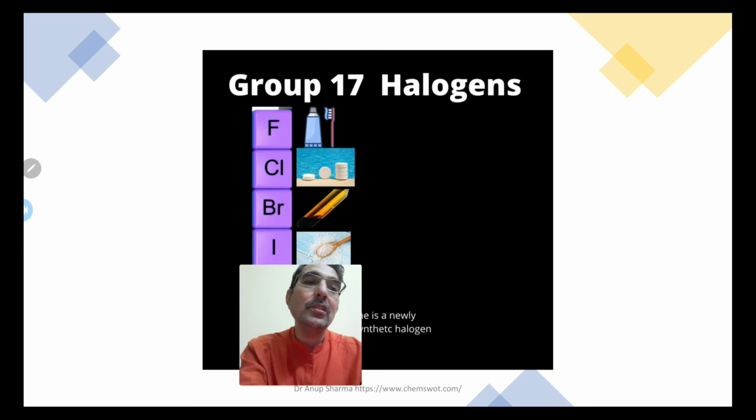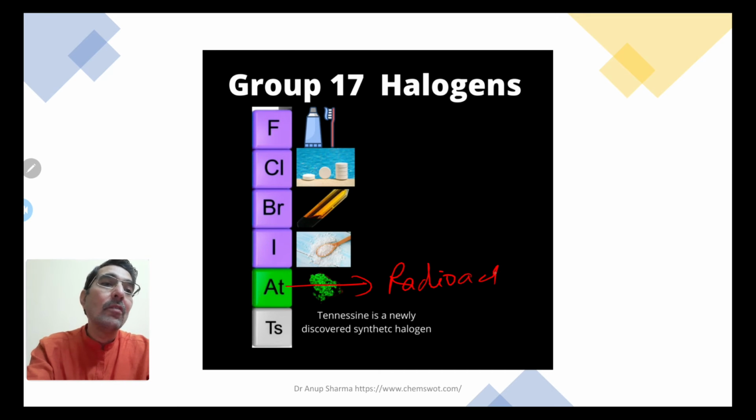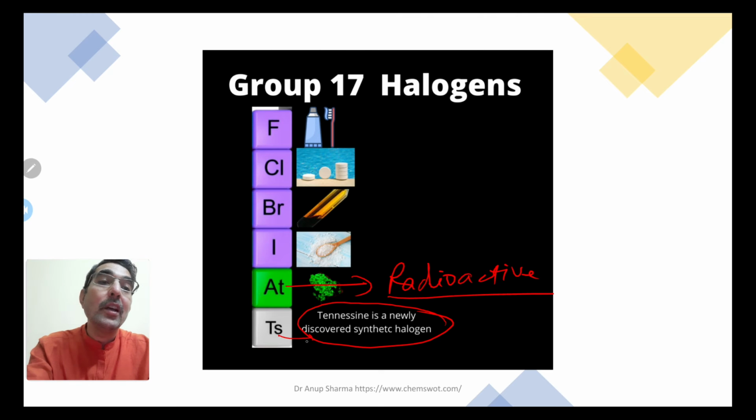Group 16, chalcogens. Group 17, you all know these, the halogens. This astatine is radioactive, that is why in halogens you never use astatine. Tennessine is a newly discovered synthetic halogen. Both of these are not included so far in our textbooks and our syllabus.